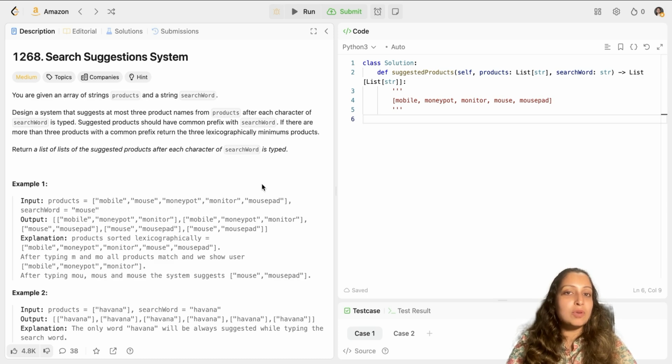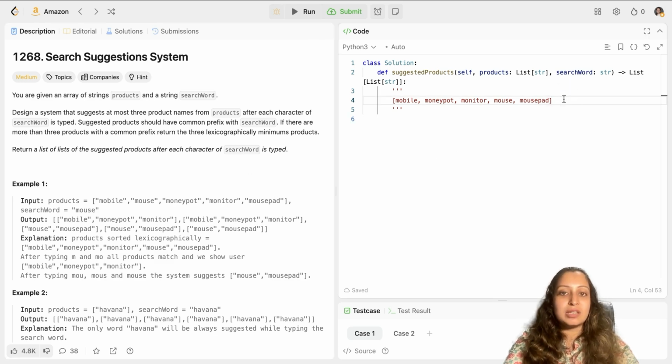Now, as soon as you hear the word prefix, the idea which comes to your mind is prefix tree or trie. I like to call it a prefix tree because it has some meaning; trie is just a word. Yes, of course, this question can be solved using a prefix tree, but it's a complex one. I have a better approach here, which is easier to understand, easier to execute, and easier to explain to the examiner.